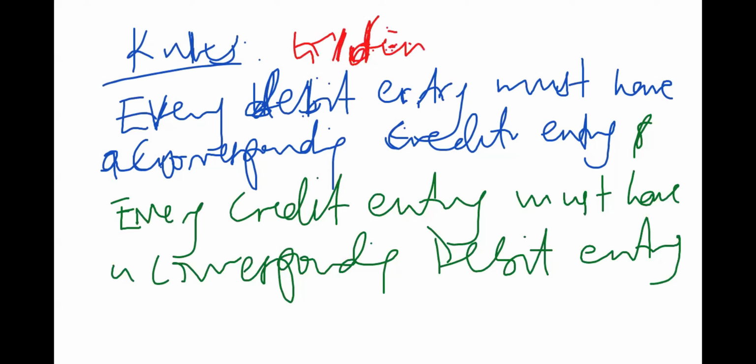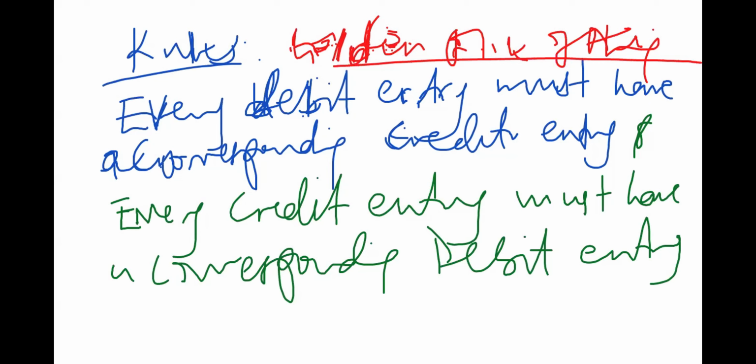They call it the golden rule because it guides the entire accounting. Without understanding double entry, it's like you are just wasting time. If you don't understand the golden rule, or the double entry system of recording transactions, then you can't manage to do the accounting.